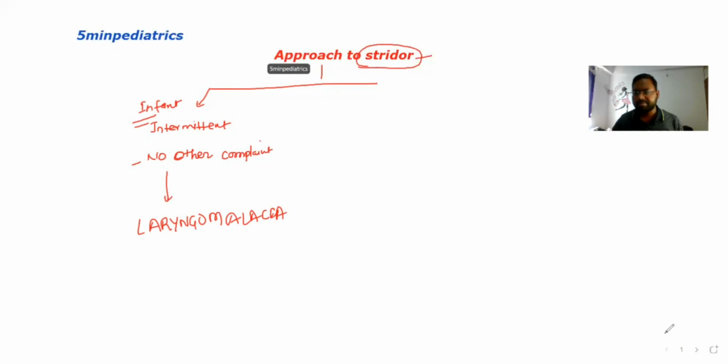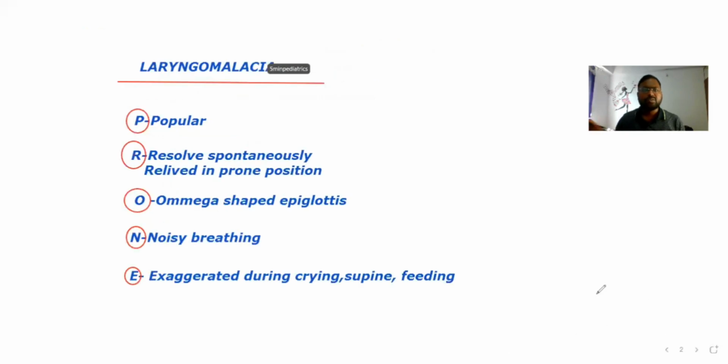So we have some mnemonics for laryngomalacia. Here we have PRONE. P for papular, I have made. This is the most common cause of congenital abnormality of larynx, and it is one of the most common causes of stridor in children. It resolves spontaneously. Usually in 1 to 2 years the child becomes symptom free, and the symptom is relieved in prone position. And we get omega-shaped